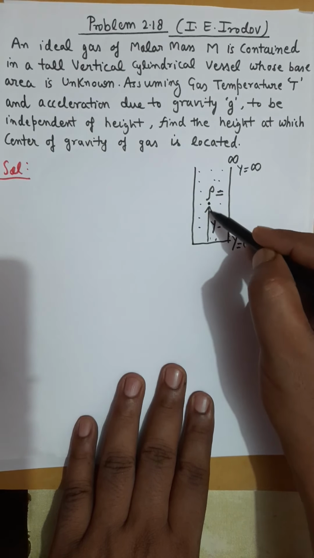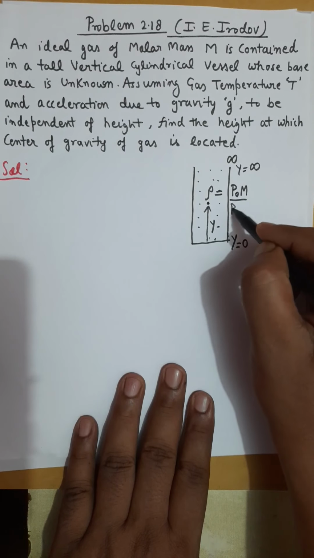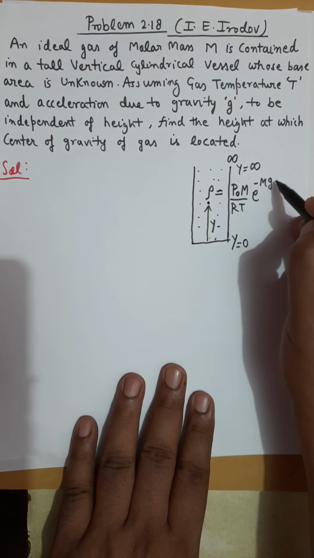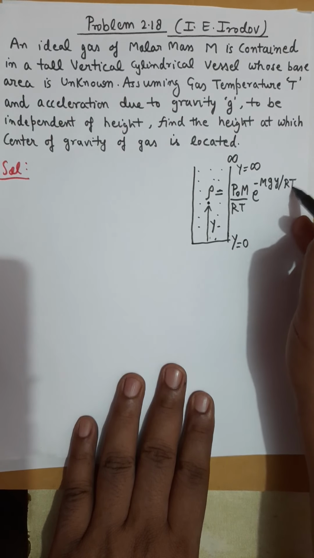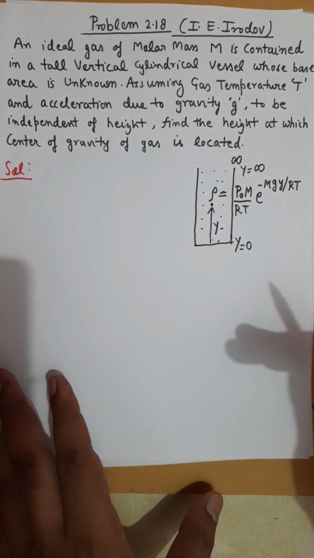So you will use this result now, that density equals pressure P naught times m by RT, and then e to the power minus mg y over RT. So this is the density of gas at height y.